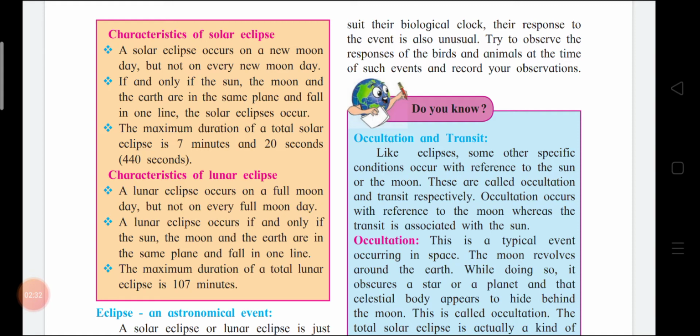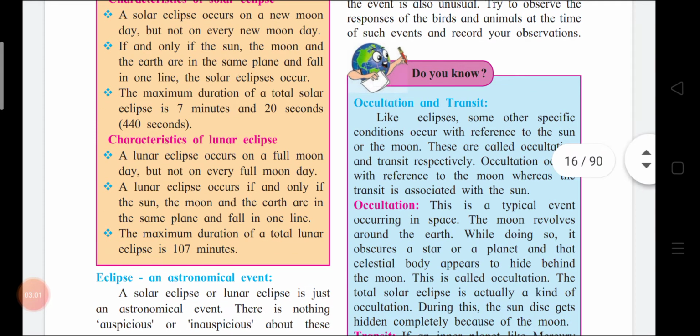Okay children, so there is only one difference here between the characteristics of solar eclipse and lunar eclipse, that here it occurs on a new moon day but not on every new moon day, and here down a lunar eclipse occurs on a full moon day but not on every full moon day. Only here new moon day, down full moon day. This will be the difference and the timing will be different. Okay, you can remember this very easily.